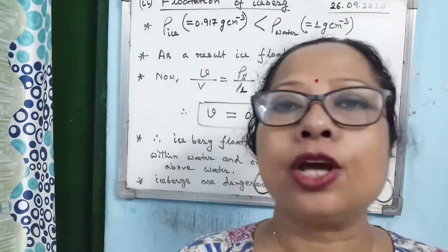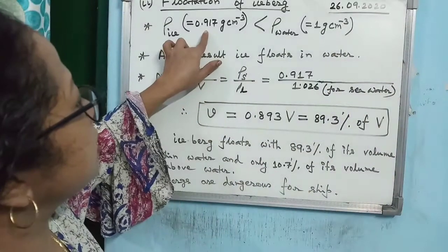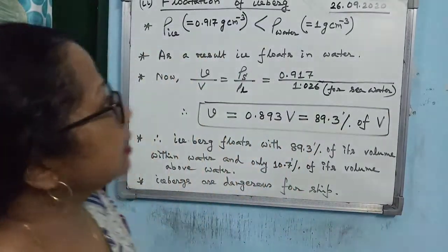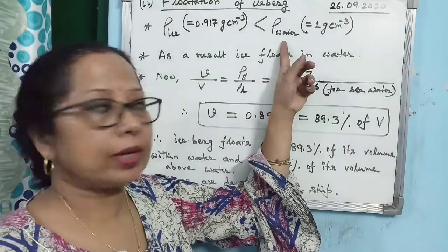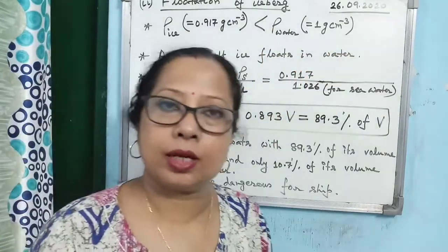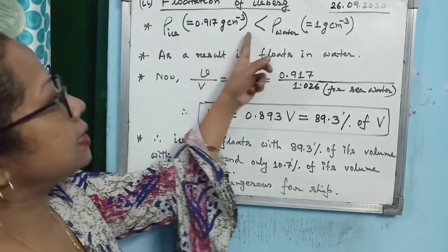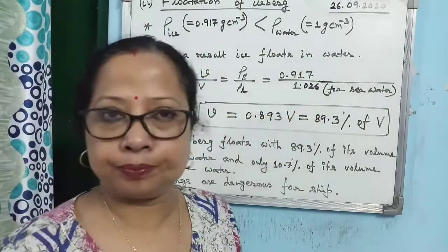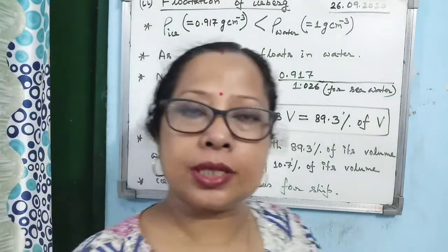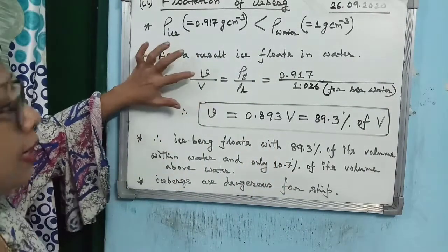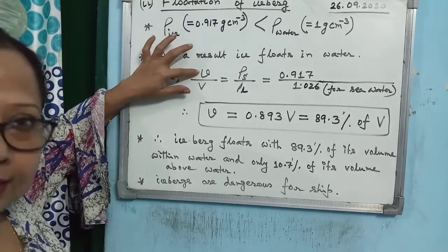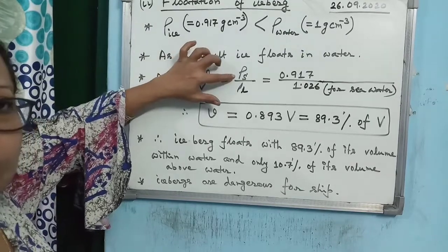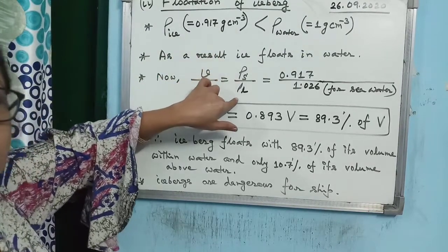What is the density of ice? Density of ice is 0.917 gram per centimeter cube. And if you consider the density of normal water, it is 1 gram per centimeter cube. So as density of ice is less than density of water, ice floats in water. Now when a body floats in a liquid, we know this relation: volume of the body within the liquid divided by total volume is equal to density of the solid by density of the liquid.